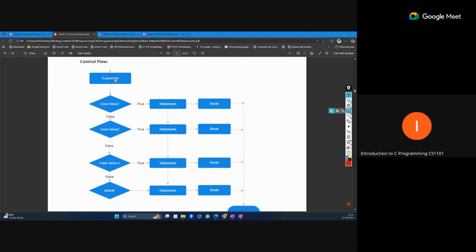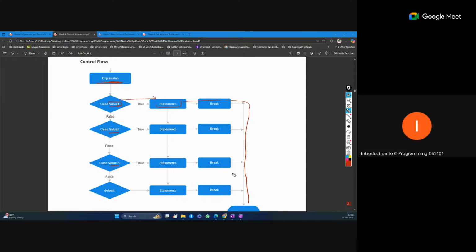You can see the expression here, and suppose case value 1, value 2, value 3 are the possible values of this expression. This expression may be anything like addition, increment, decrement, but it will return a single value, and for that value we have defined the cases. Suppose the output of this expression matches this value. Now our flow will move to the statements written inside this case. If we have the break statement inside, then we enter the break and our flow will directly move to the end.